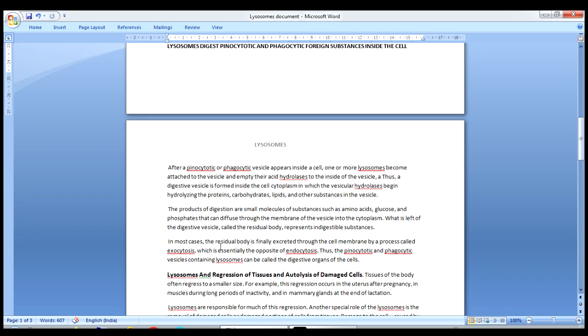In most cases, the residual body is finally excreted through the cell membrane by a process called exocytosis, which is essentially the opposite of endocytosis. Thus, the pinocytic and phagocytic vesicles containing lysosomes can also be called the digestive organs of the cell. The residual body is finally excreted from the cell by exocytosis. Exocytosis means the excretion, or throwing out, of compounds from the cell into the extracellular fluid. Understand?